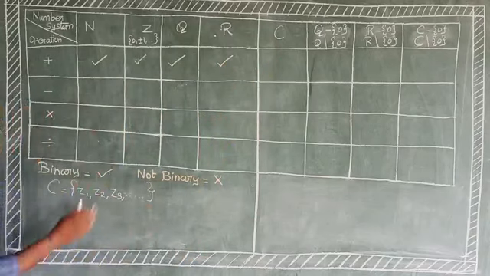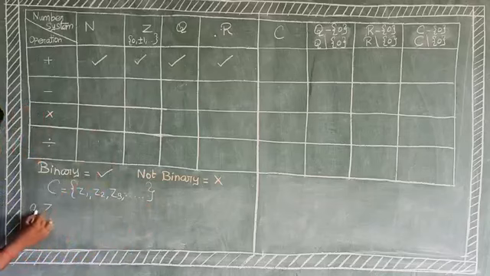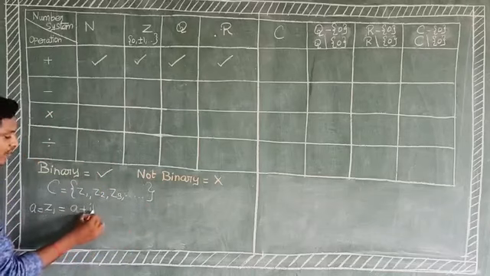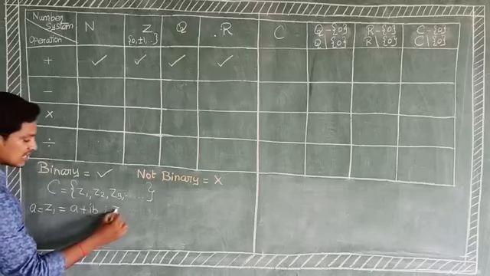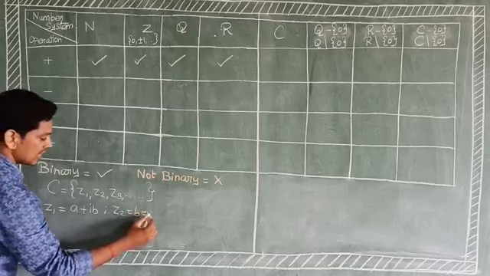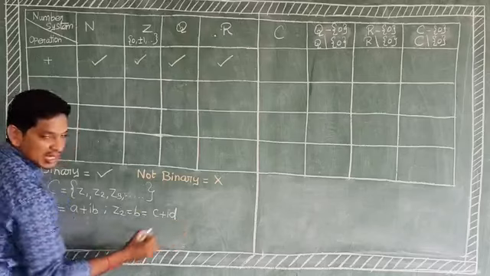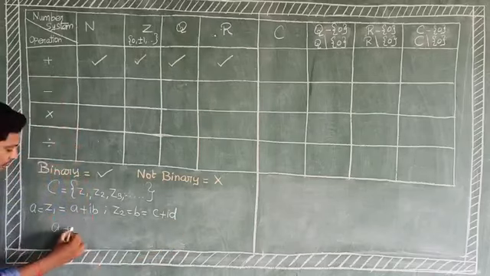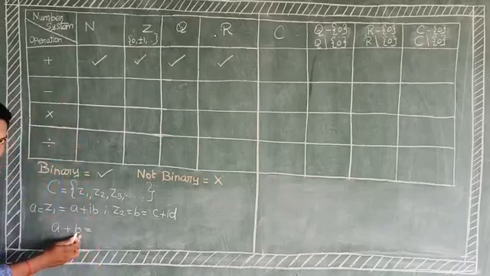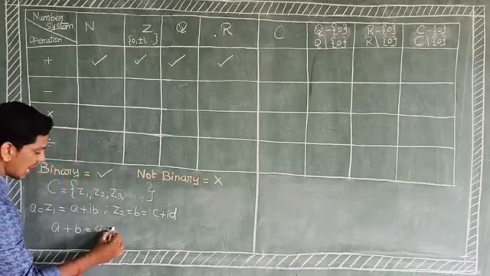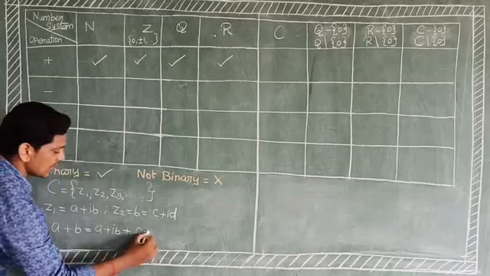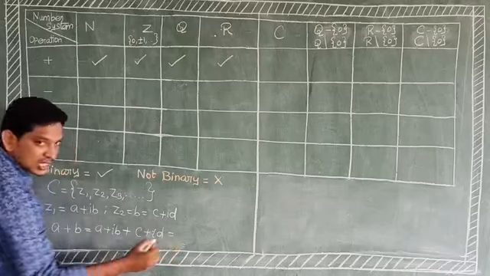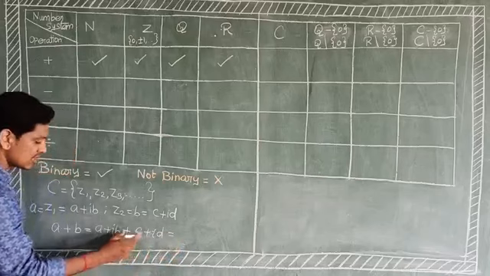Okay. Now we take two elements, that is Z1 equal to, for example, a plus ib, and Z2 equal to c plus id. The operation plus means a binary operation: Z1 plus Z2 means a plus ib plus c plus id. What is the procedure for the sum of two complex numbers?